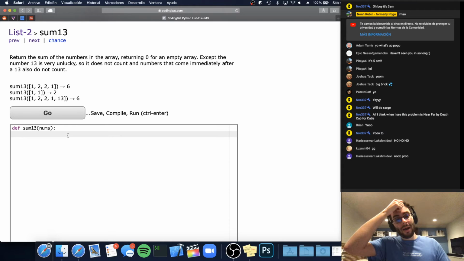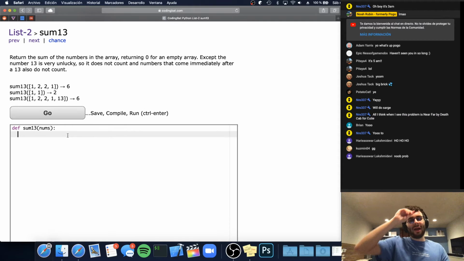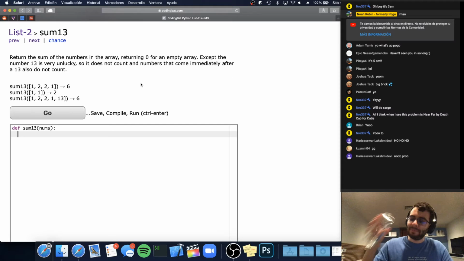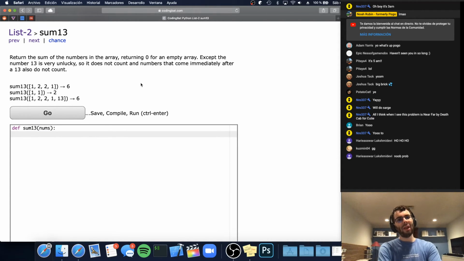So I'm not gonna lie, I looked at this problem. I was looking at some problems before I started the stream just to sort of remember what the problems look like, what CodingBat looks like, whatever. And it took me a long time to get this problem because the 13 doesn't count and the number that comes immediately after it doesn't count. And so when you're trying to do this in one line, it's actually pretty tricky. You know, if you're not trying to do it in one line, it's very straightforward.